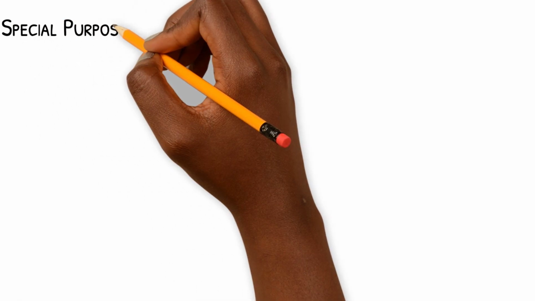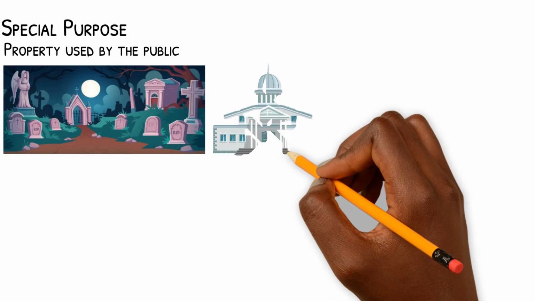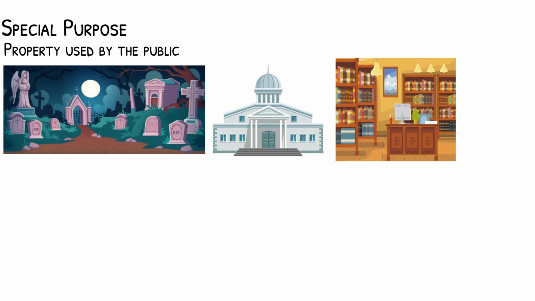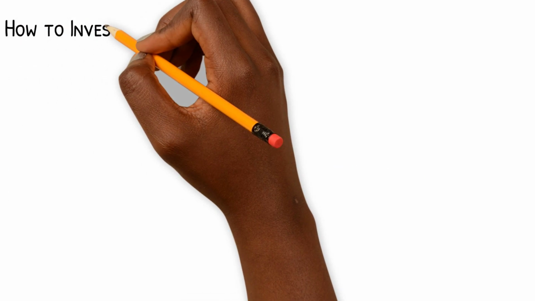Special purpose: property used by the public, such as cemeteries, government buildings, libraries, parks, places of worship, and schools. How to invest in real estate.